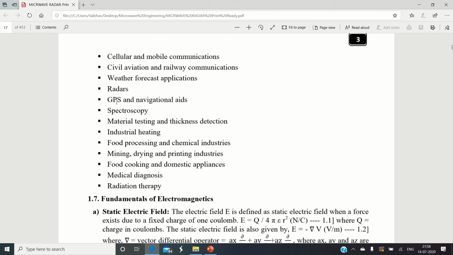The best use of the microwave is illustrated when we make use of a GPS system, global positioning system, and navigation. We already know that GPS is a system which is used to locate exactly a particular object on the surface of the Earth. So we make use of satellite communication, and please remember the satellite makes use of microwaves in order to implement this application.